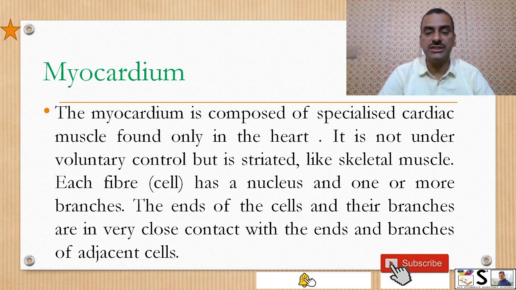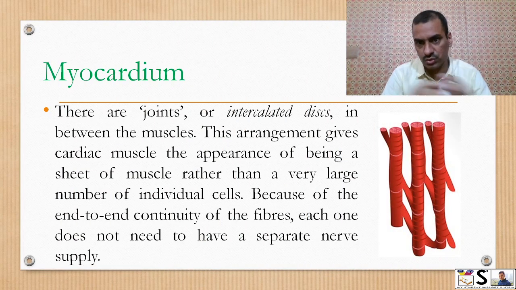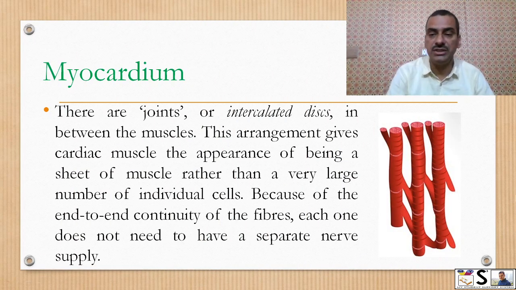The end of each cell and its branches are in very close contact with the end of another cell, and there are discs or joints in between these cells. Here you can see these are the discs. They allow fast transmission of impulses.